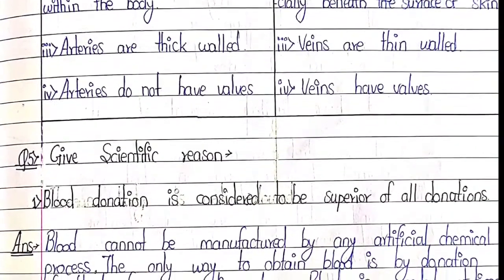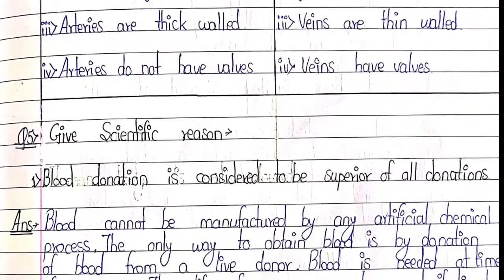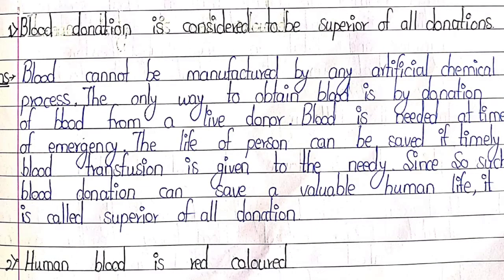Question number 5. Give scientific reason. First one, blood donation is considered to be superior of all donations. Blood cannot be manufactured by any artificial chemical process. The only way to obtain blood is by donation of blood from a live donor. Blood is needed at the time of emergency. The life of a person can be saved if timely blood transfusion is given to the needy. Such blood donation can save a valuable human life. It is called the superior of all donations.